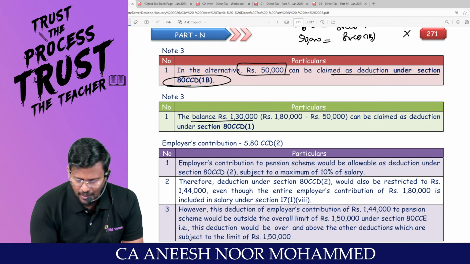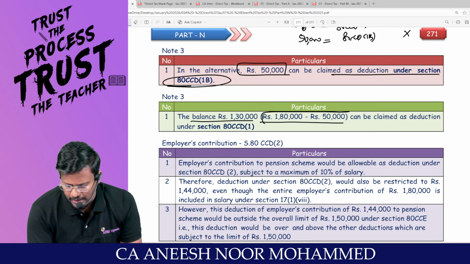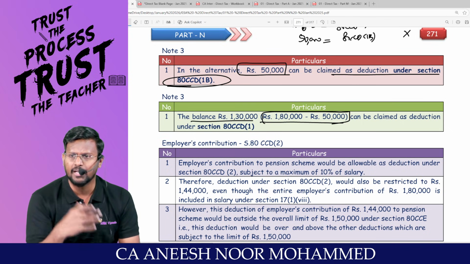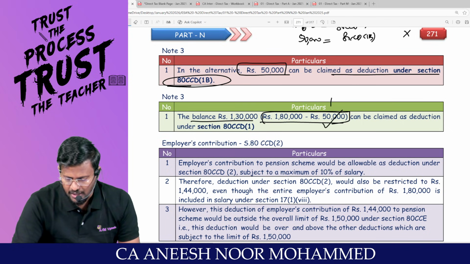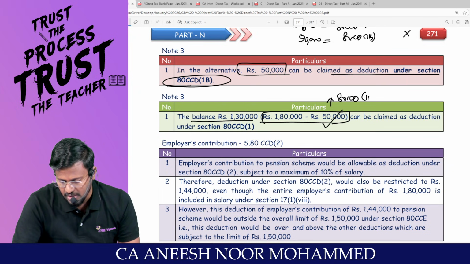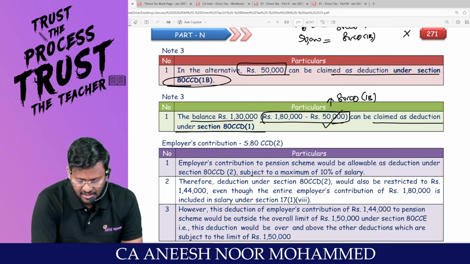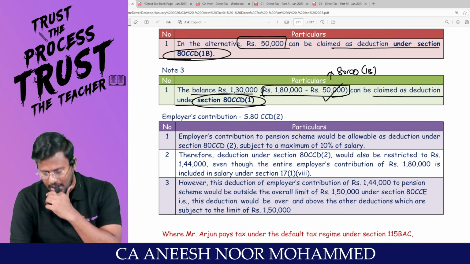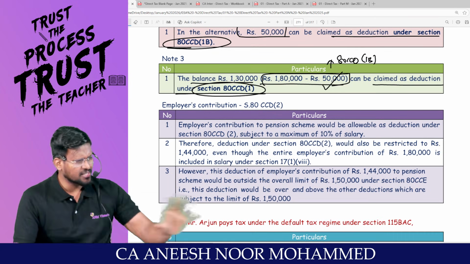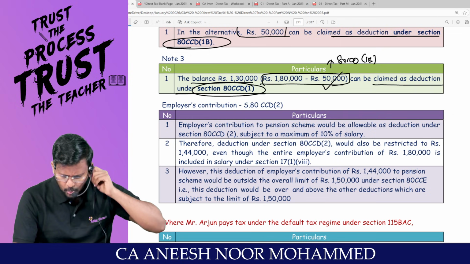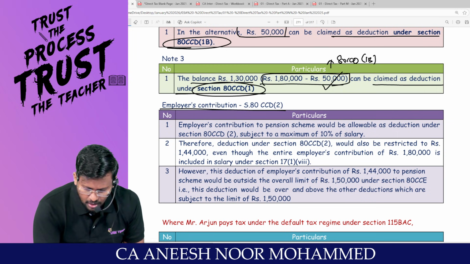So the balance 1,30,000, out of 1,80,000 rupees, which is the total contribution made by the employee. Out of that, 50,000 can be claimed as deduction under 80CCD subsection 1B, and the balance can be claimed as deduction under 80CCD subsection 1. Right? That's it. Story of employee's contribution comes to an end. Coming to the employer's contribution, man.